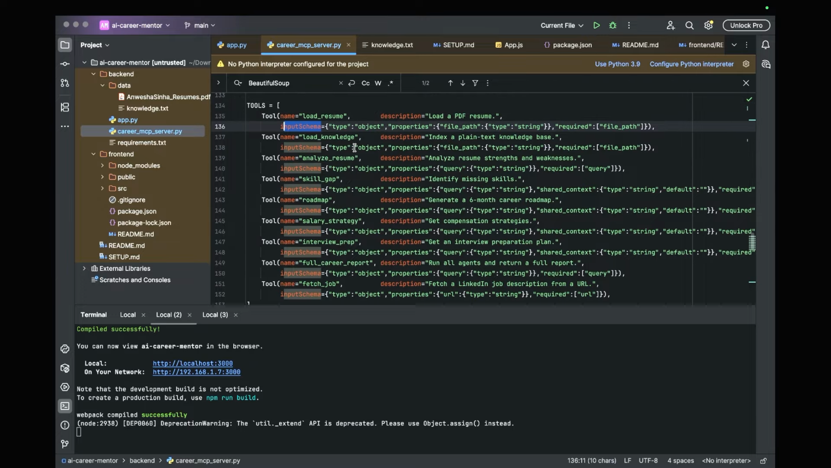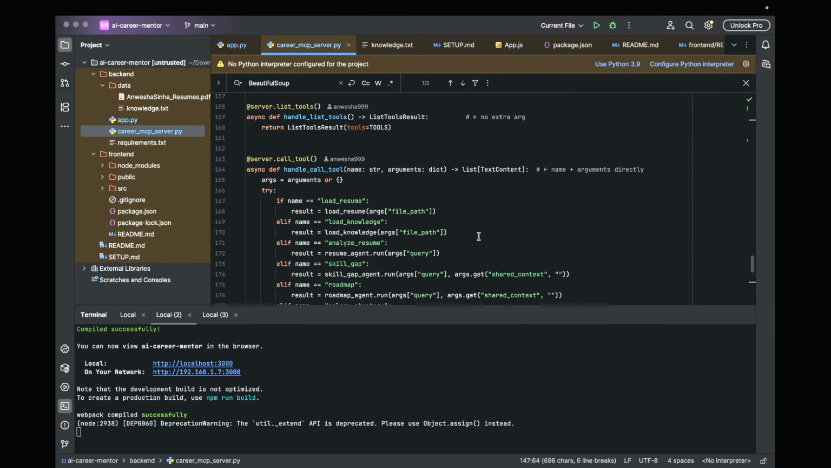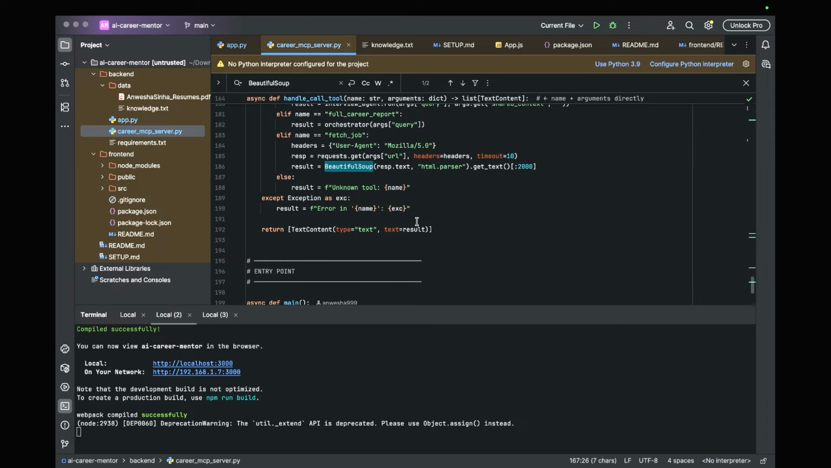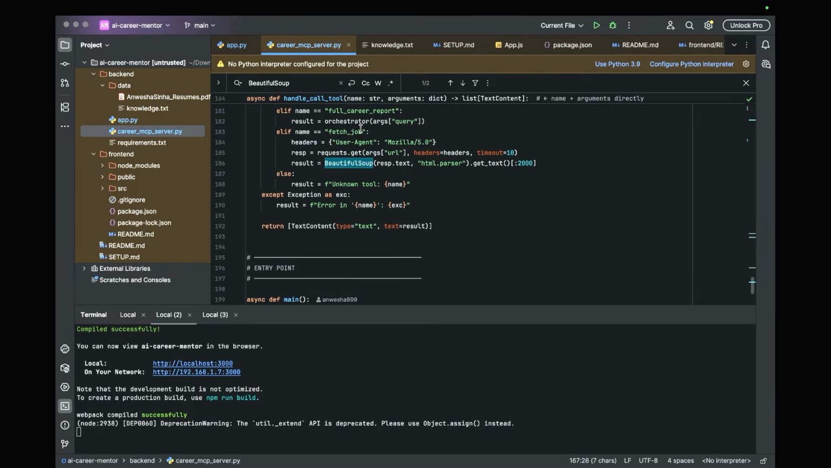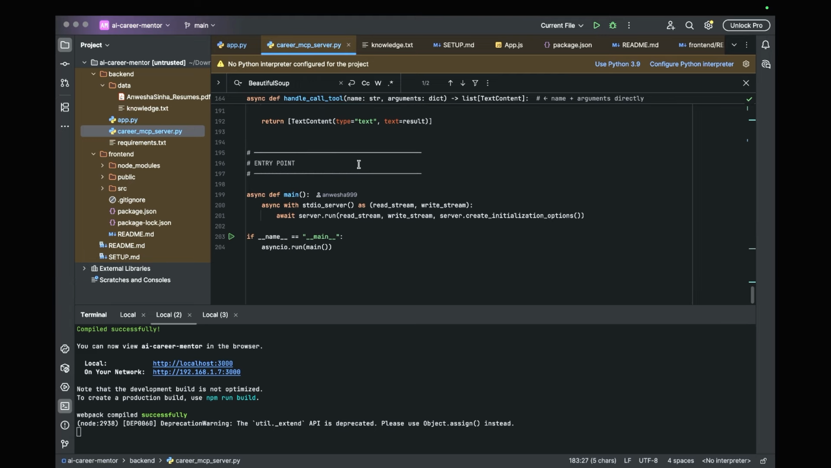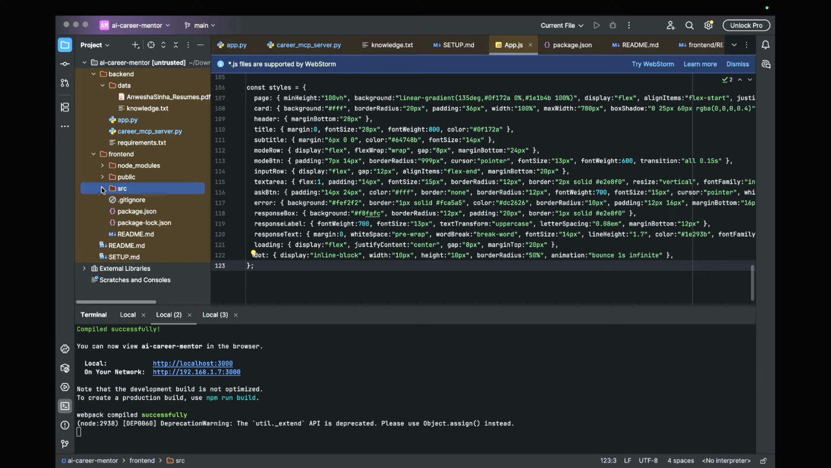I've done it for load resume, load knowledge, analyze resume, and so on. These are the handlers part of it, for what happens when load resume is done and those things. These are the fetch job, where I've just linked LinkedIn to fetch the jobs part. And these are the basic ones that we have done.